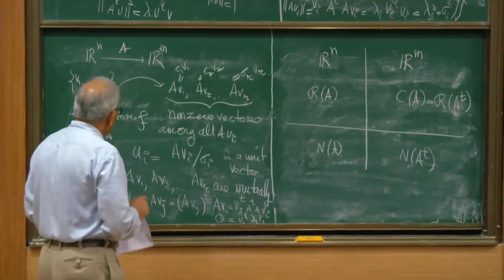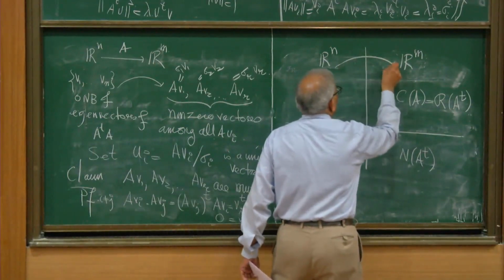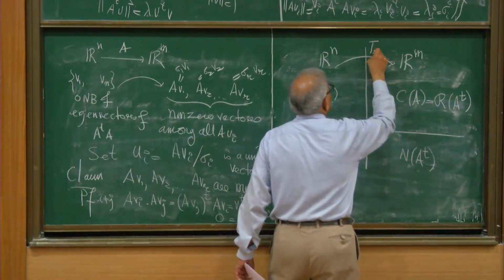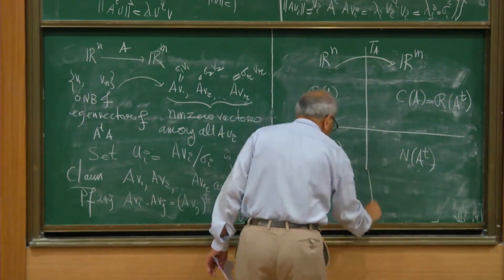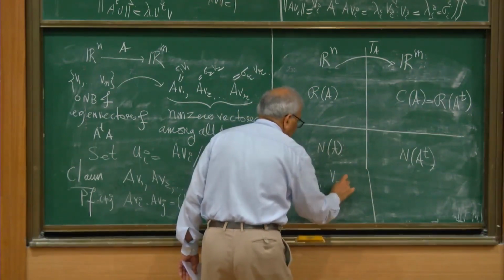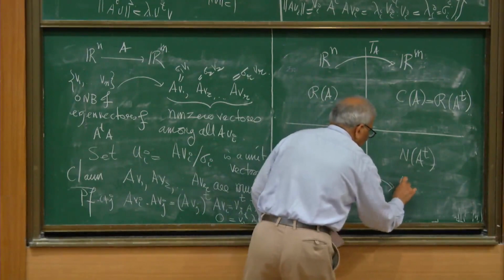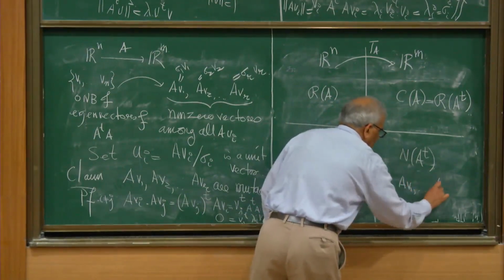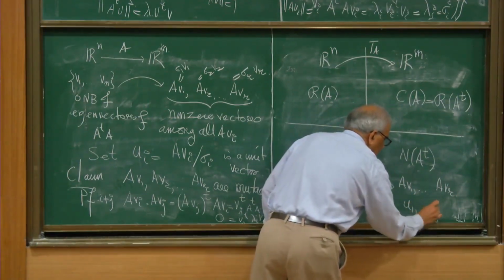So what we are getting is, I am applying A from Rn to Rm. This is my linear transformation. And I have this basis V1, V2, up to Vn, and this is being mapped to AV1, up to AVr, and then I convert this into unit vectors U1 up to Ur.